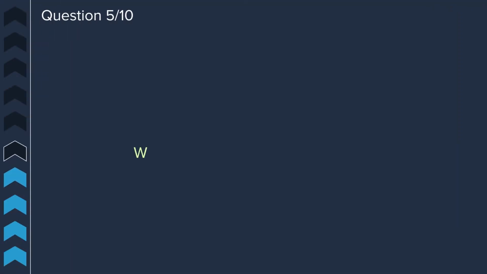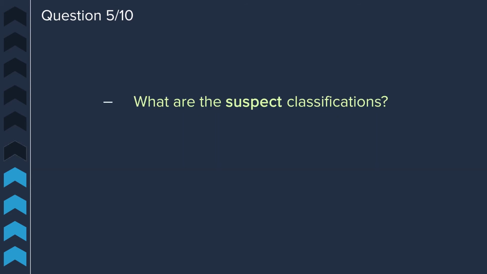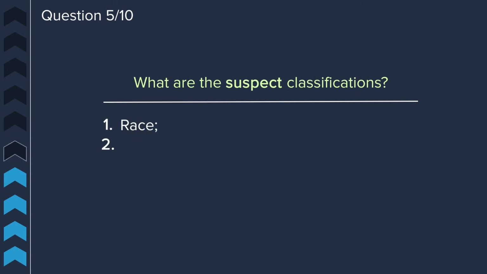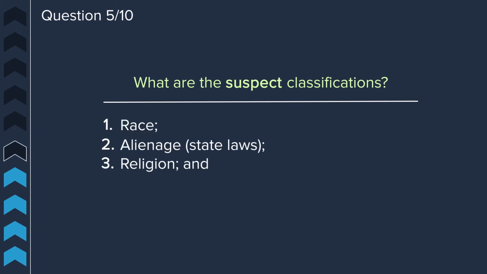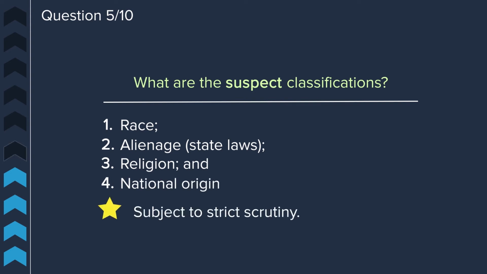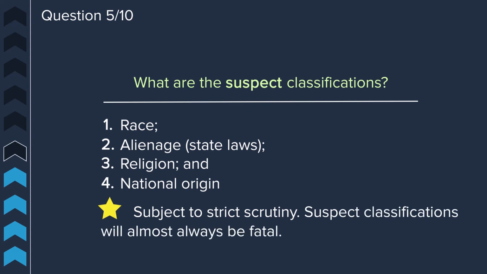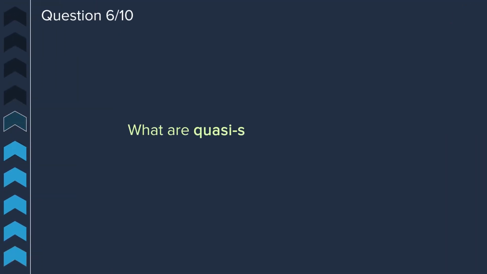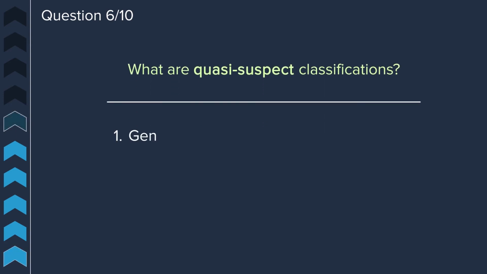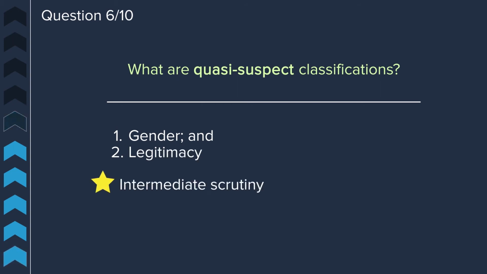Question 5. What are the suspect classifications? There are 4: race, alienage, religion, and national origin. Remember that these are always subject to strict scrutiny. Suspect classifications will almost always be fatal for this reason. Question 6. What are the quasi-suspect classifications? Gender and legitimacy. Remember that for these you apply intermediate scrutiny.